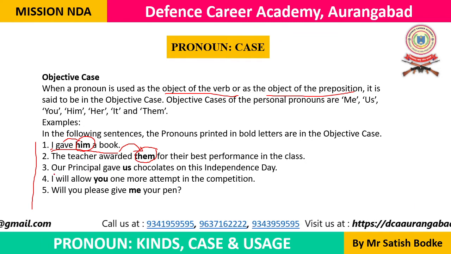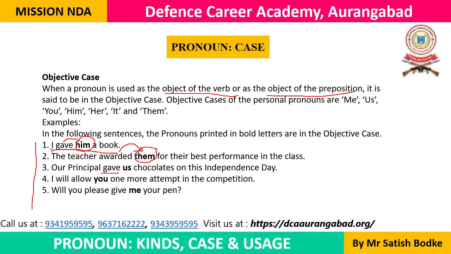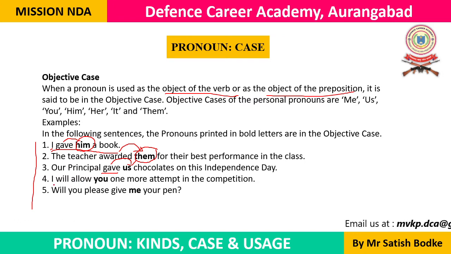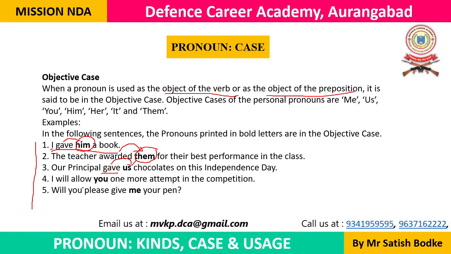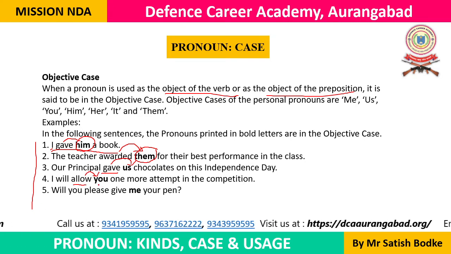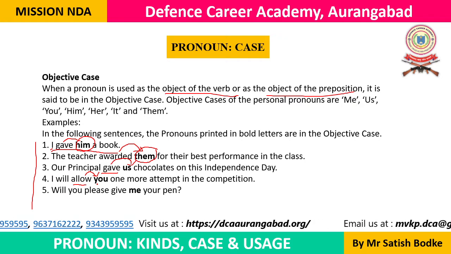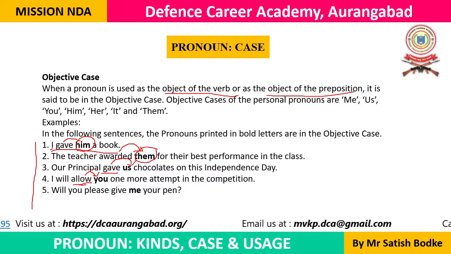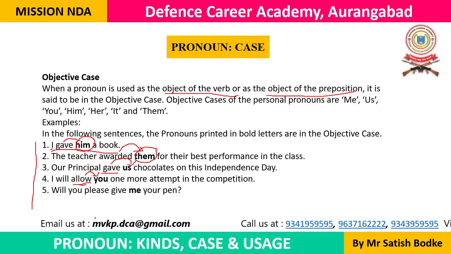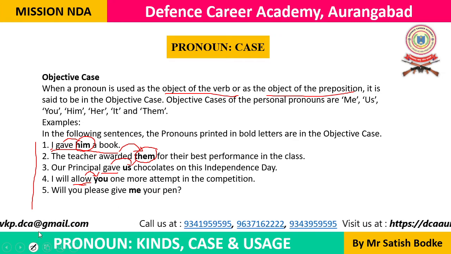Here in the third example also the verb is gave, and after this verb we are using this pronoun. The principal gave us chocolates on this Independence Day. I will allow you one more attempt in the competition. So allow is the verb, and after this verb we are using this pronoun. That's why this pronoun is working as the object of this verb, and as the object of a preposition, as the object of a verb. When we are using a pronoun like this, we use the objective case.